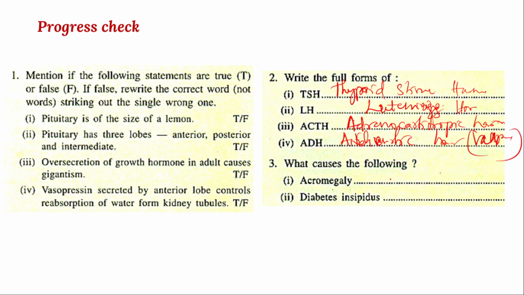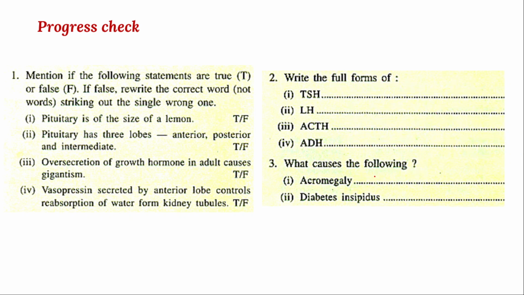And what causes the following? The third main question is acromegaly. That means over secretion of growth hormone in the adult condition causes acromegaly. And then the second one, what causes diabetes insipidus? Diabetes insipidus is mainly caused due to abnormal secretion of vasopressin or ADH hormone.